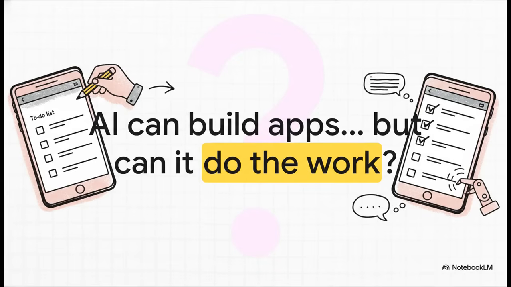And this is the big question, isn't it? It's one thing for an AI to help you build a to-do list app. That's cool. But it is a whole other universe for that same AI to actually do the list for you, to check things off, add new tasks, manage the whole thing, all from a simple conversation.